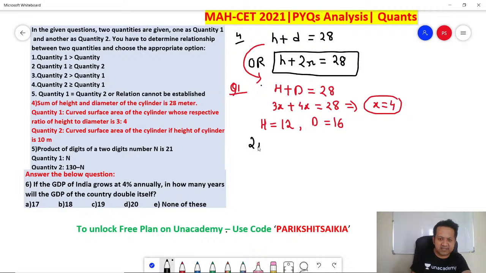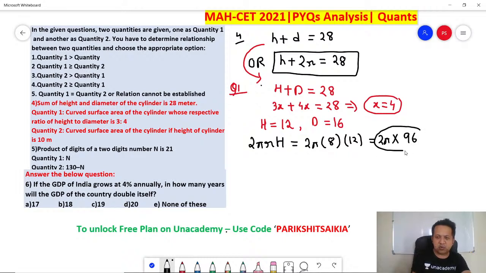Now they are saying find out the curved surface area of the cylinder. Curved surface area is given by 2 pi RH. So 2 pi, and if the diameter is 16, R is 8, half of the diameter, and the height is 12. So how much is this? 2 pi into 96. This is quantity 1.